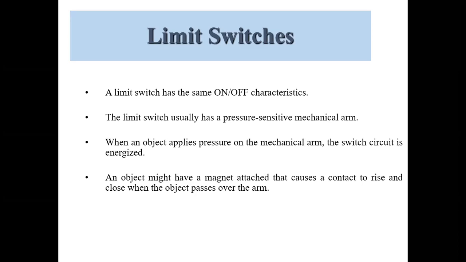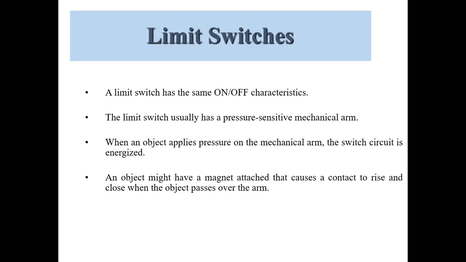The object which applies pressure on the mechanical arm might have a magnet attached, which causes a contact either to rise and close when the object passes over the arm.